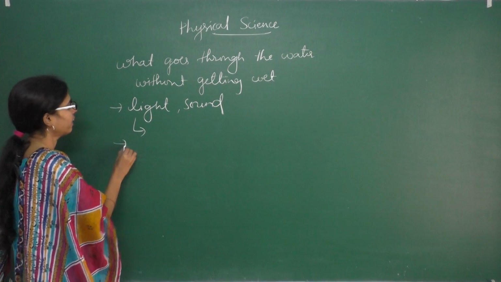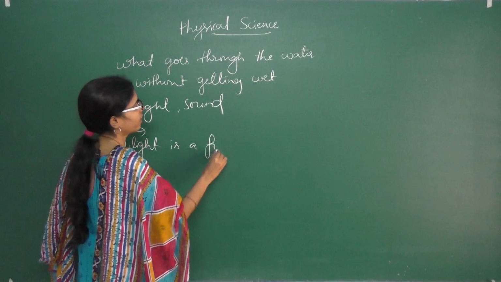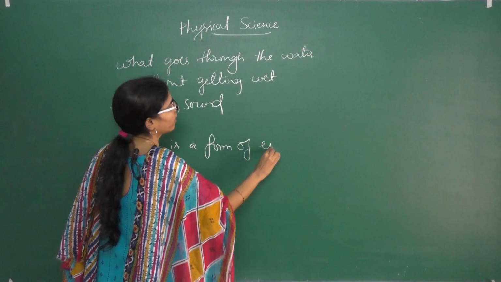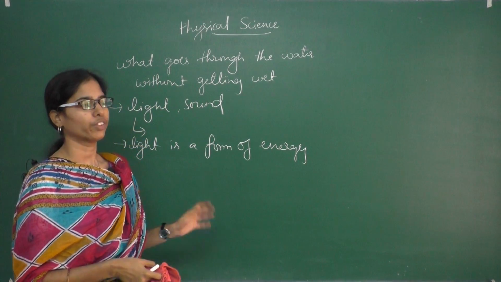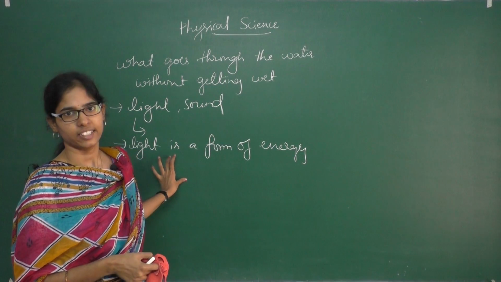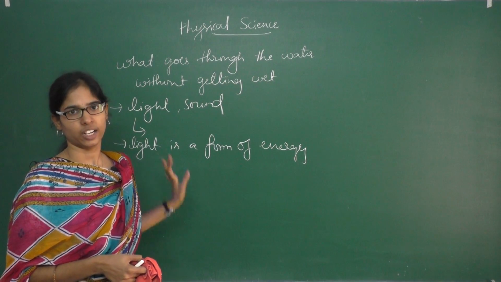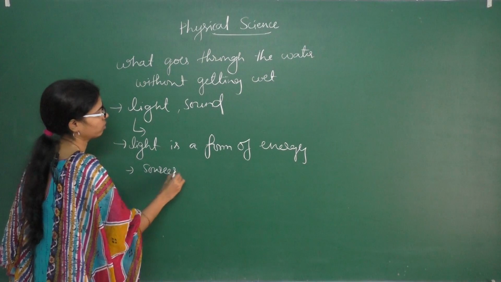So, light is a form of energy. Light plays an important role in our life. Without light we cannot see any objects. So, here there are different sources of light. Here are two types of source. So, what are the sources of light?